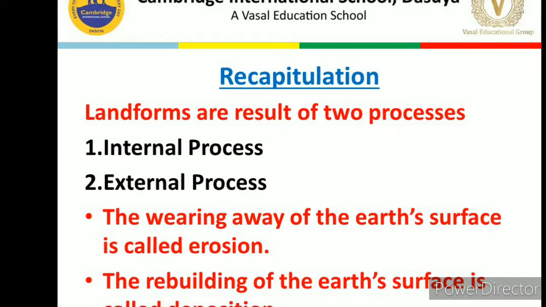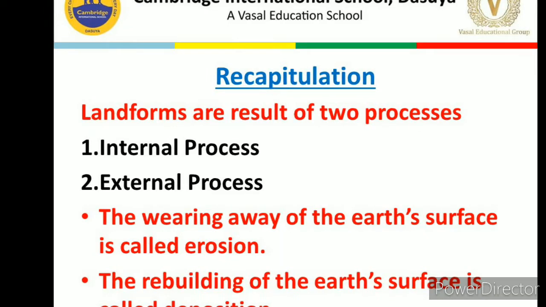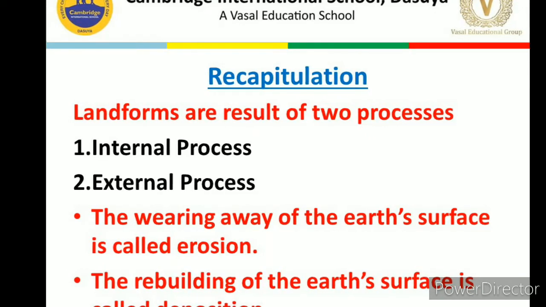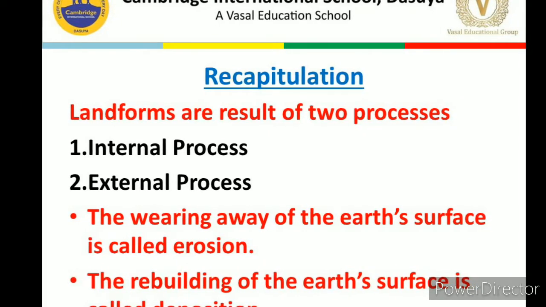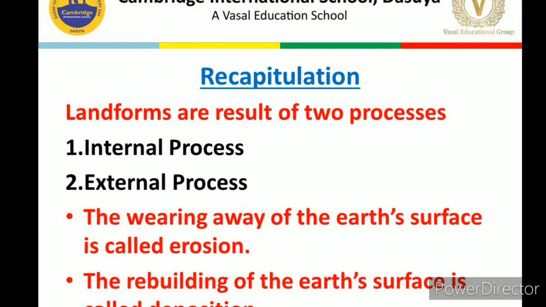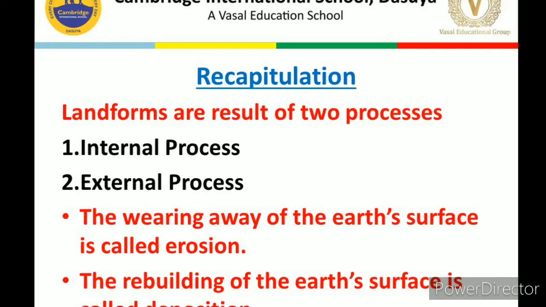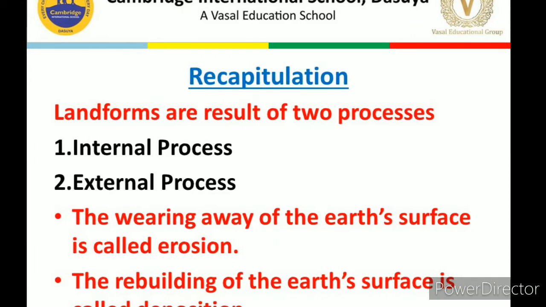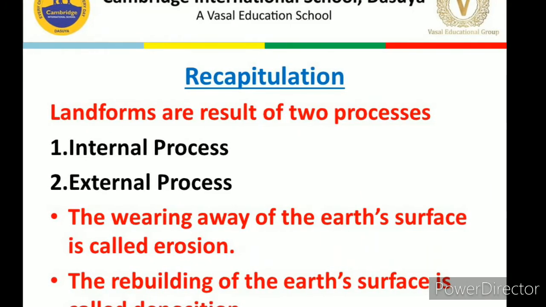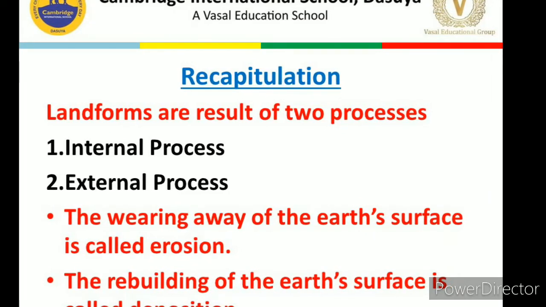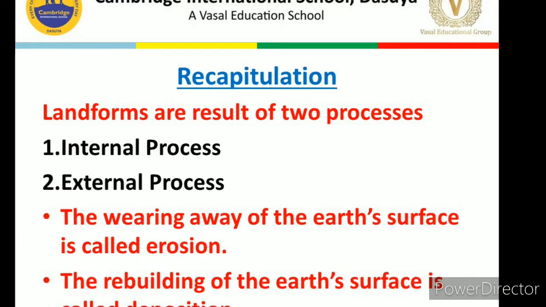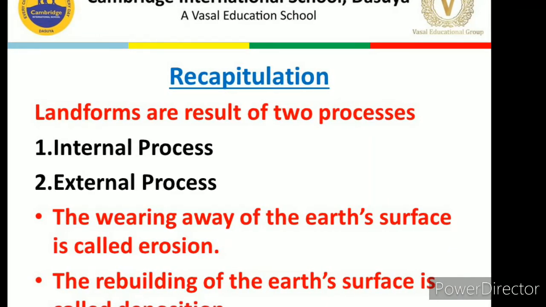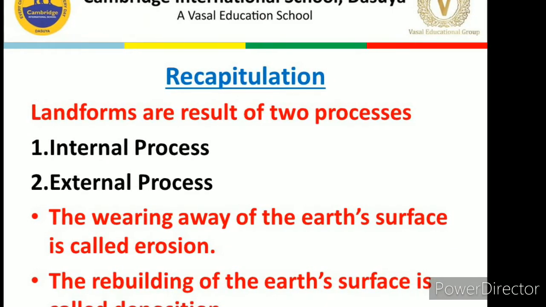Let's recapitulate whatever we have discussed earlier. We started with the landforms, and the landforms are the result of two processes, internal process and external process. Internal process means the movements or processes which occur inside the earth's surface. For example, earthquake, volcanic eruption, tsunami, these are examples of internal processes. External process means erosion and deposition. Erosion means the wearing away of the earth's surface, and deposition means the rebuilding of the earth's surface.